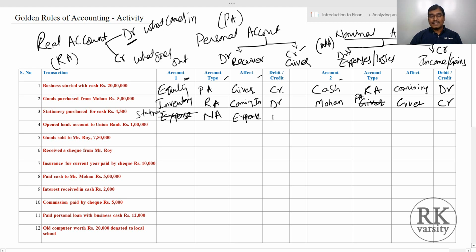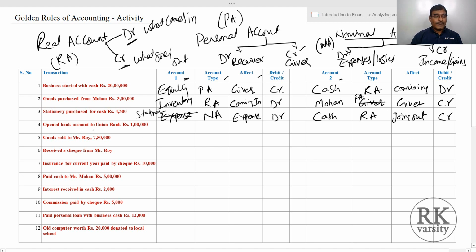So expense is debit. On the other side you paid cash, and cash is a real account and it is going out. When a real asset goes out, it is credit. So we'll write a credit.